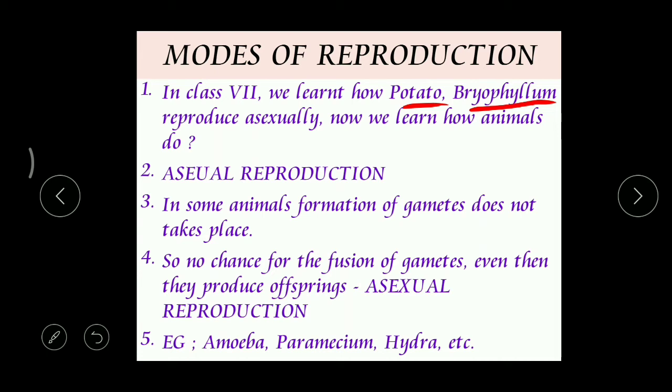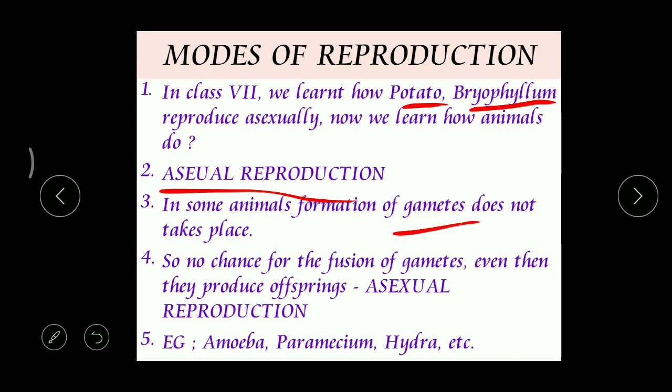So in the same way, just like these two plants, the animals also show two types of reproduction. There is asexual and sexual. Here, when you observe some of the animals, in those animals, gametes are not produced. What is meant by gametes?